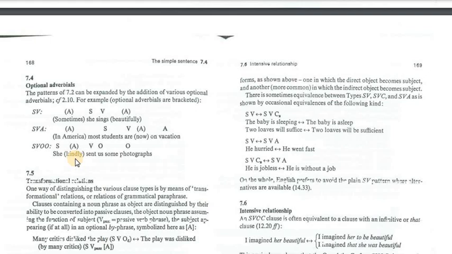Transformational relations. One way of distinguishing the various clause types is by means of transformational relations, or relations of grammatical paraphrase. We can sometimes paraphrase the sentence from active into passive, keeping the same meaning. But what is the difference? The difference is that you are going to focus on an element other than the subject.